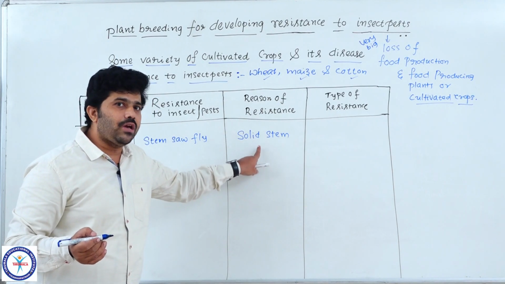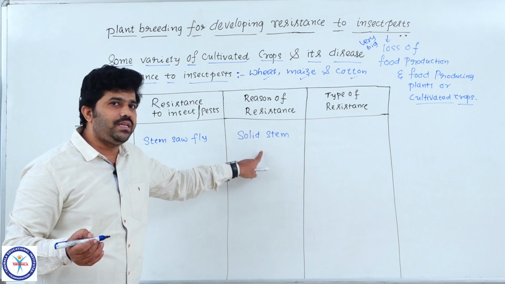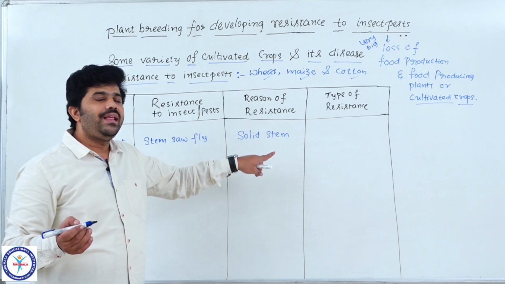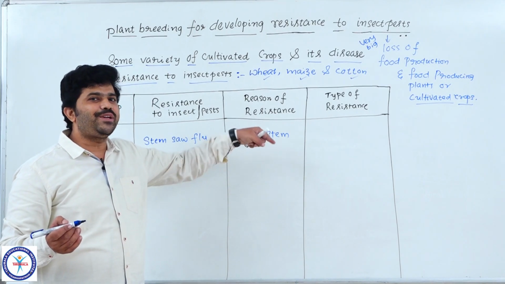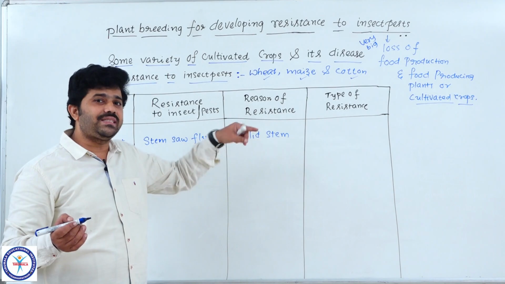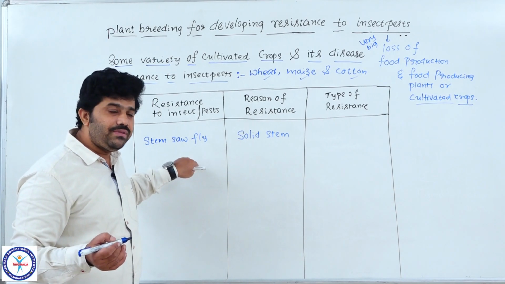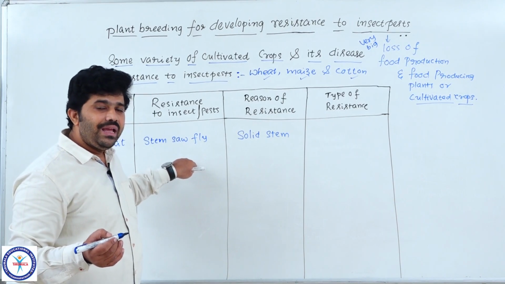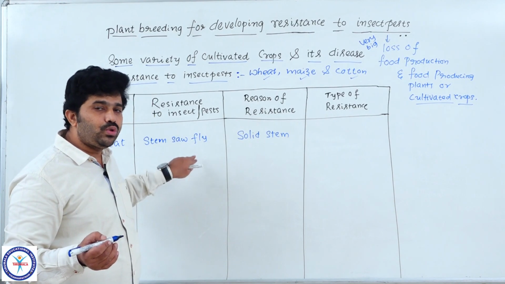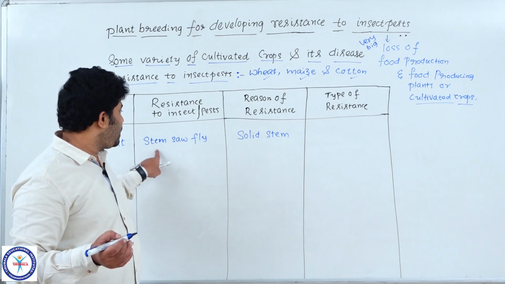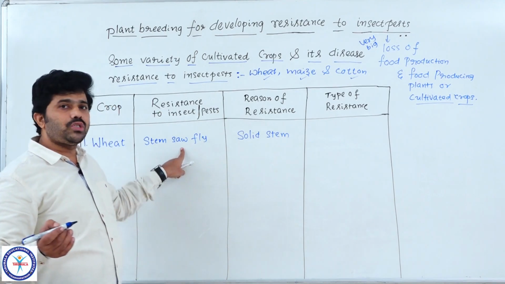That solid stem is a character brought by genes that were altered in the existing crop variety, which suffered from stem sawfly, did not grow healthy and did not give more production due to infestation by insect pests like the stem sawfly.